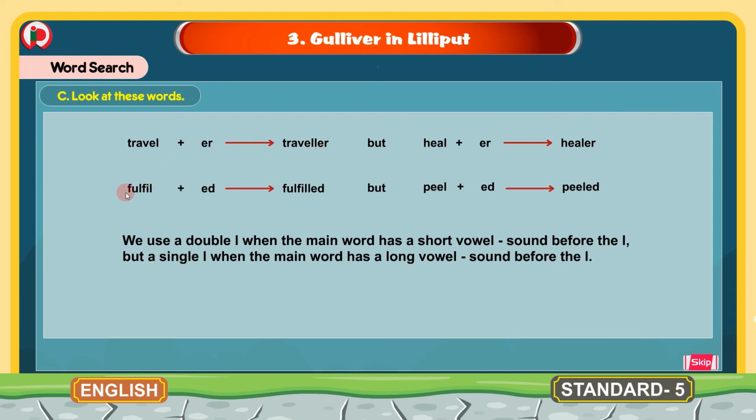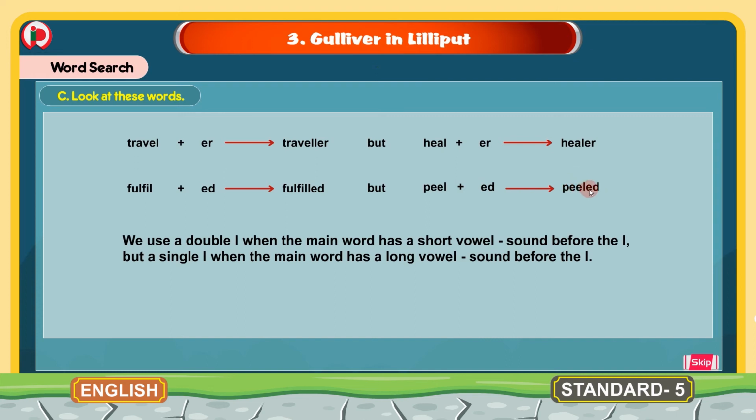One more example, FUL plus ED gives fulfilled. Here there are two L's. But PEEL plus ED gives peeled, PEELED.